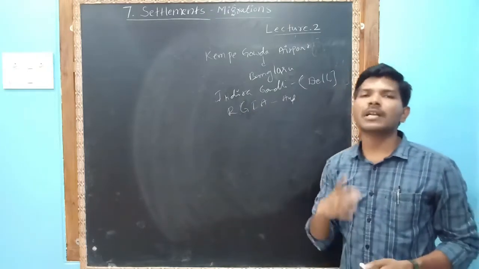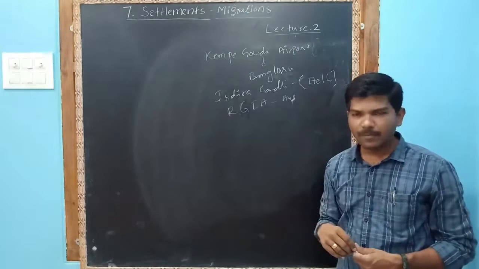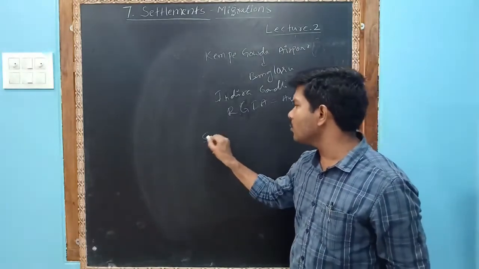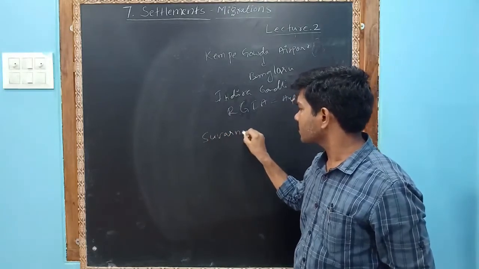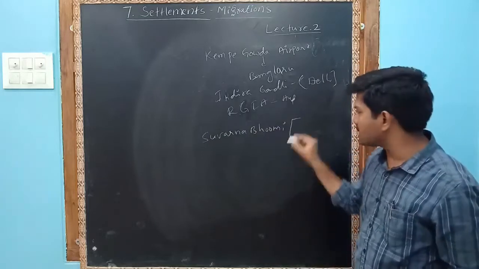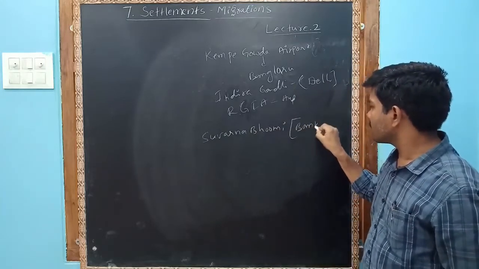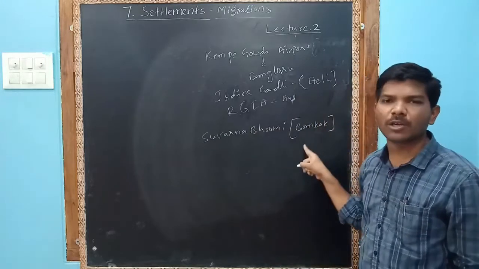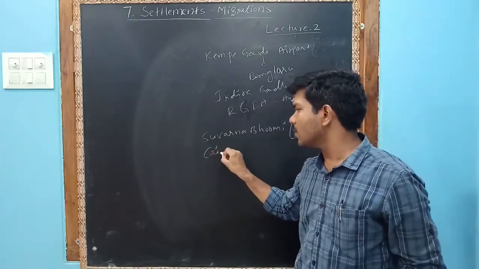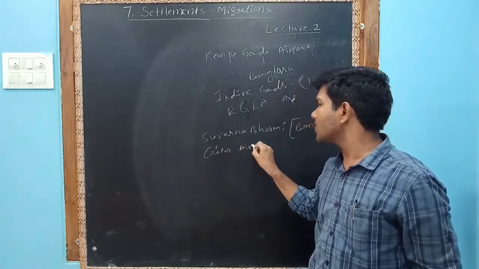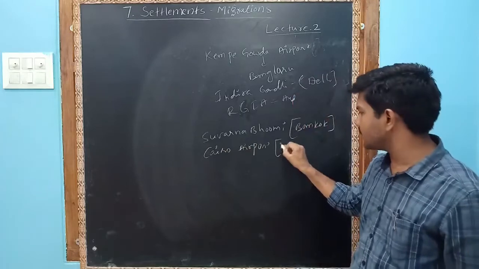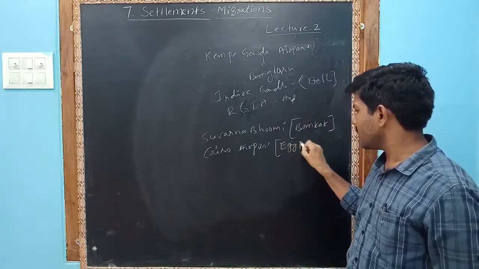So these are new kinds of settlements that were started in India. Let us see in the world. In the world, we can see Suvarnabhumi Airport. It is in Bangkok, Thailand. And Cairo International Airport, which is located in Egypt.